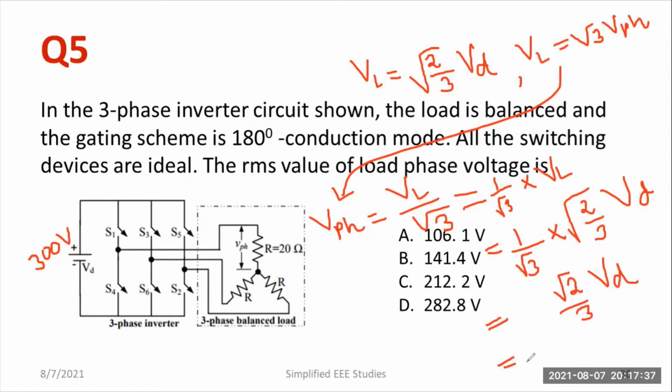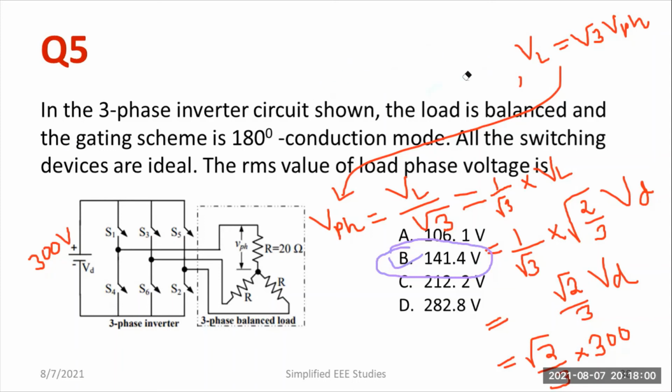Clear? That means root 2 by 3 into VD, and VD is nothing but 300 volt. So please solve this: root 2 by 3 into 300. Verify once. This is your correct answer. Option B is the right answer. I hope it is clear to you.